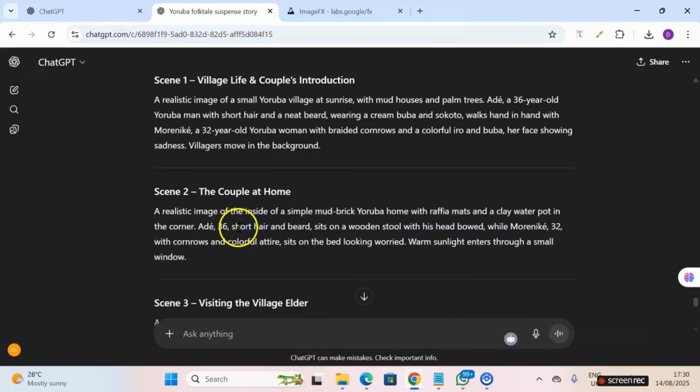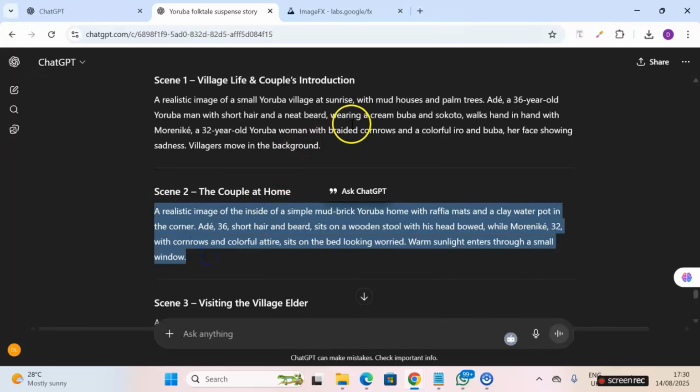Now, when we have a day 36, short hair and beard, sit, before I put sit, I will just say wearing a cream buba and shokoto. That's if you want it to repeat the same dressing or the same dress code they did in scene 1. So just go ahead and edit your second scene prompt to include those features.